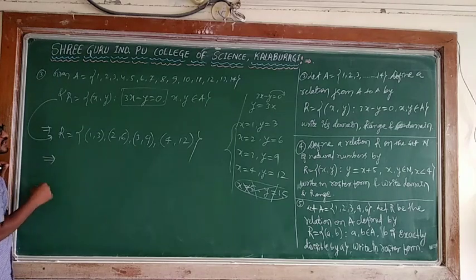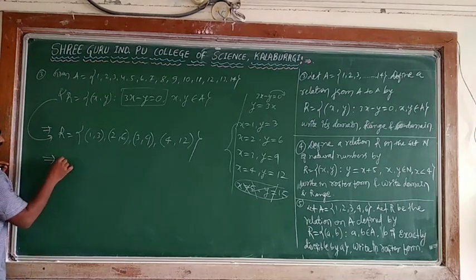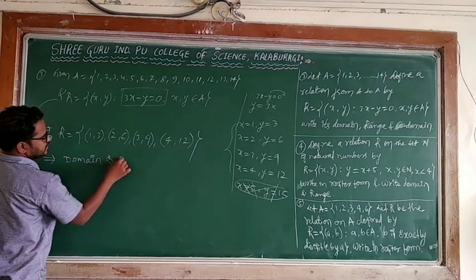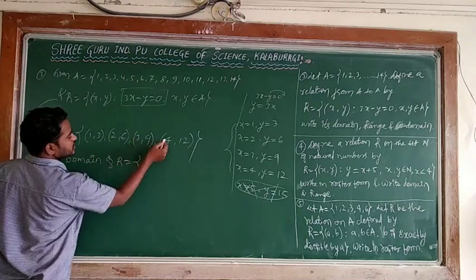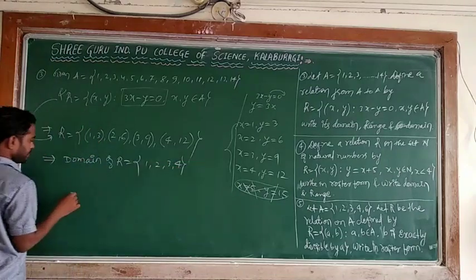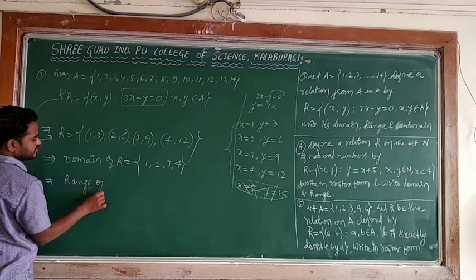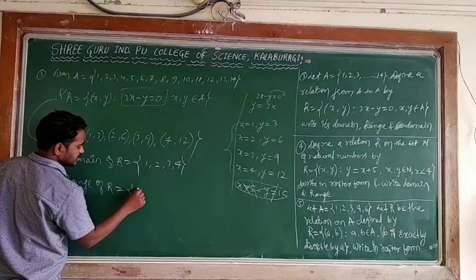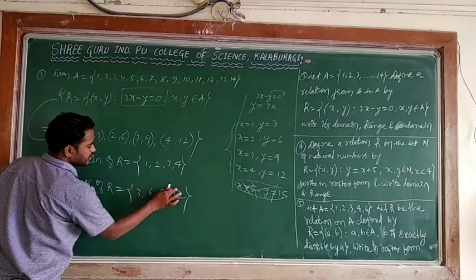Then domain: the first elements of the relation are considered as the domain. So the domain of R is the first elements. What are the first elements here? 1, 2, 3, 4. Yes, it is the domain. And then range. Range of R is equal to the second elements: 3, 6, 9, 12.